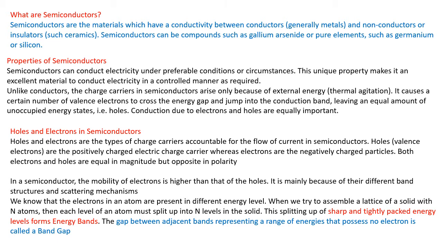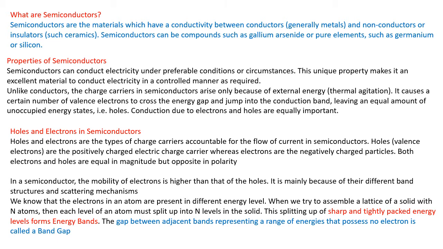So the name is semiconductor, not a pure conductor like routine conductors or all metals, but within certain situations it behaves like a conductor. Otherwise it may rest like an insulator.